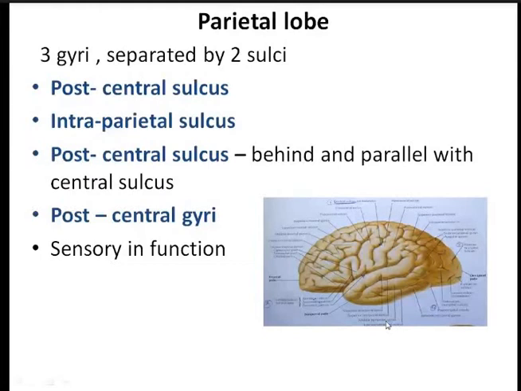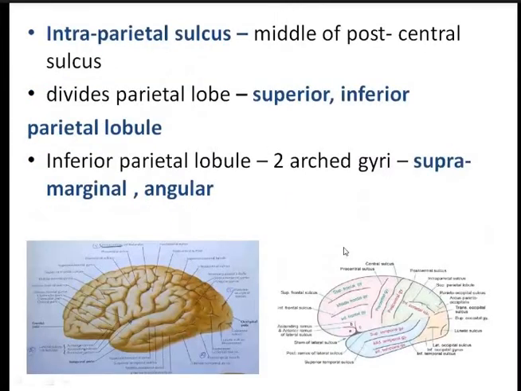Now coming to the inferior parietal lobule. Within the inferior parietal lobule, you can see two arched gyri. This area is the inferior parietal lobule. This is known as the supramarginal gyrus, and this is known as the angular gyrus.